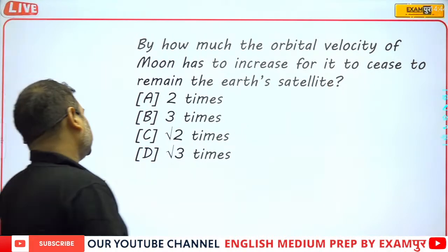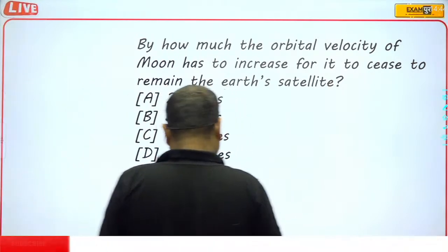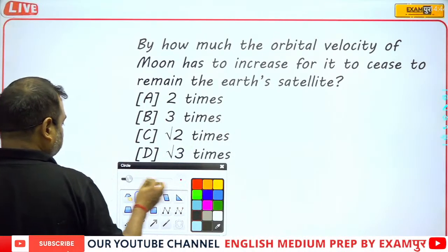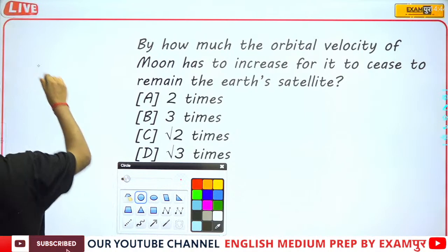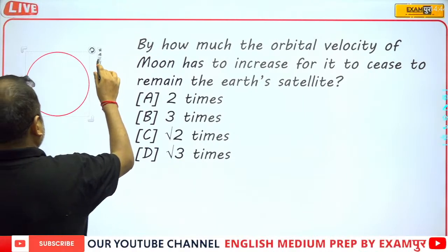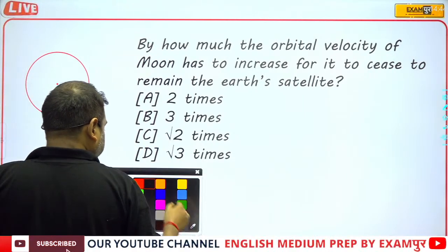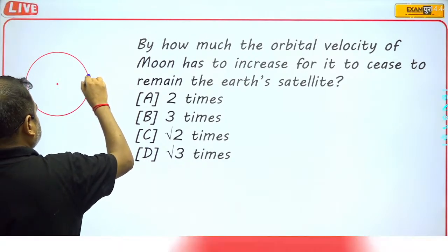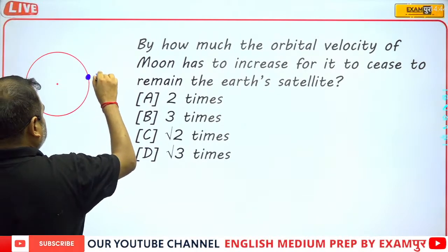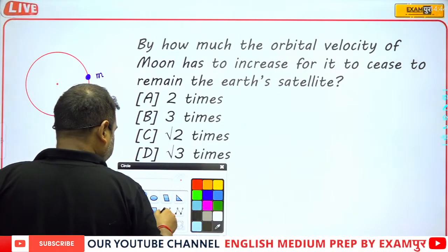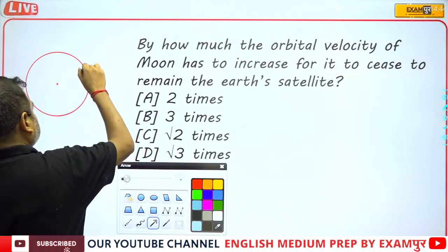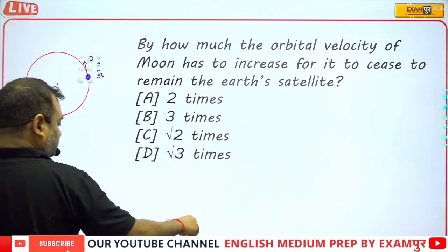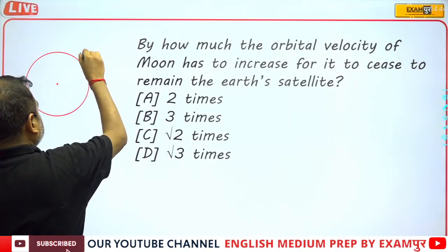Now, actually, when we talk about the satellite, first of all just see here. Suppose that this is the Earth's orbit and this is a satellite of mass m, moving with velocity v.